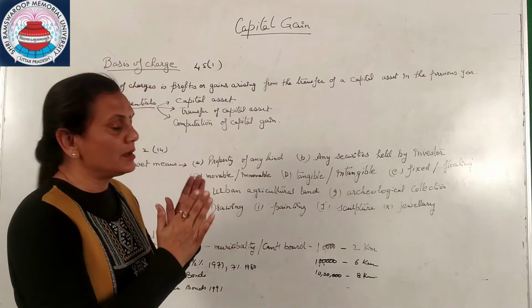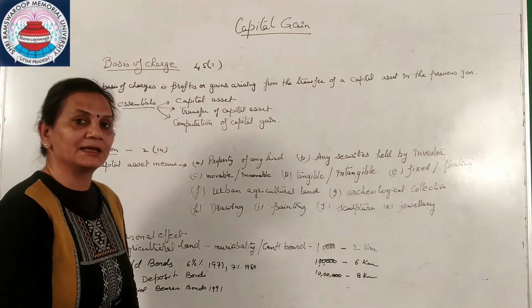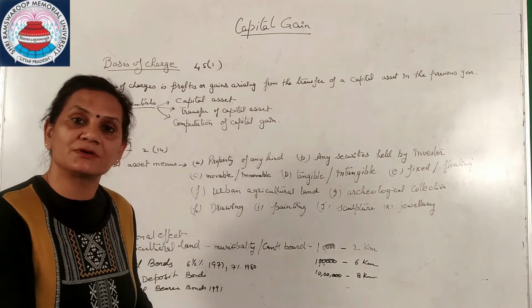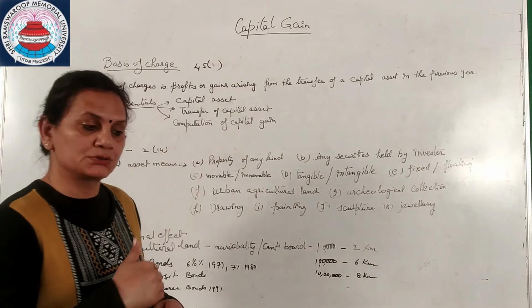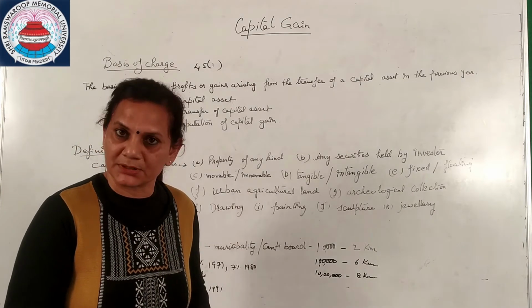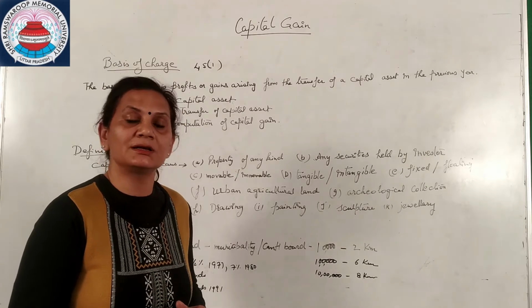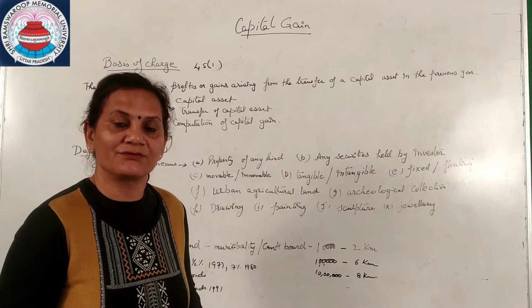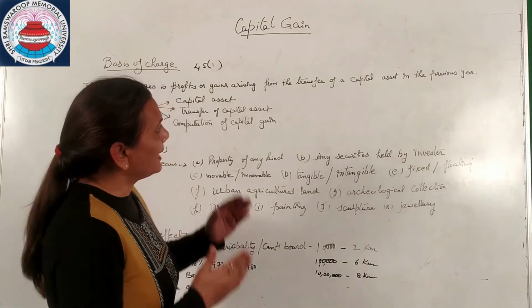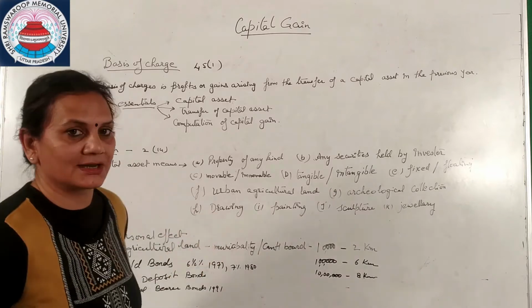previous year. This previous year, whatever profit and gain arises during the transfer of asset, that means you have sold it out. While keeping it, we are not talking about the capital gain, but when you sold it out, that means you have definitely gained something from that asset. And that should be between the previous year. This is the definition describes.